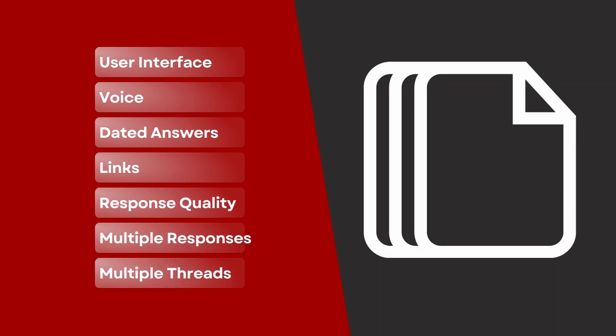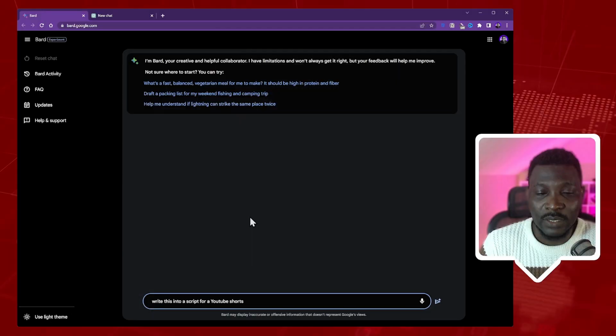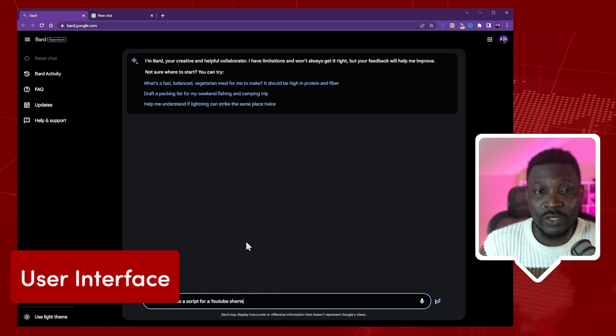Having been using ChatGPT for a while, I wanted to see if Google Bard is going to live up to the hype of the AI battle. So let's go into that. First things first, this is the UI for Google Bard.